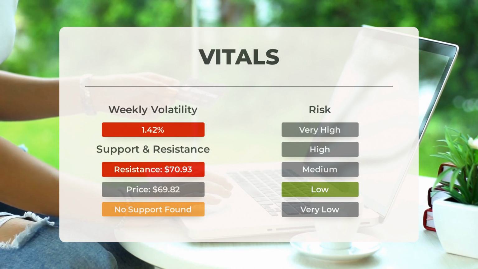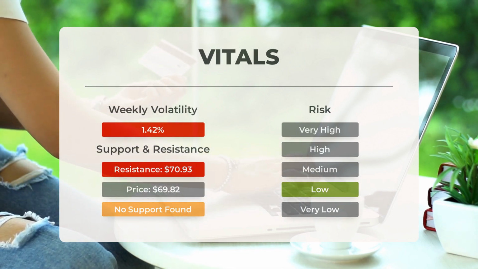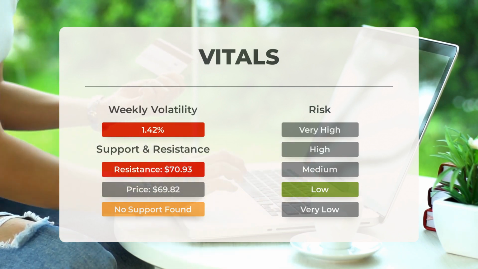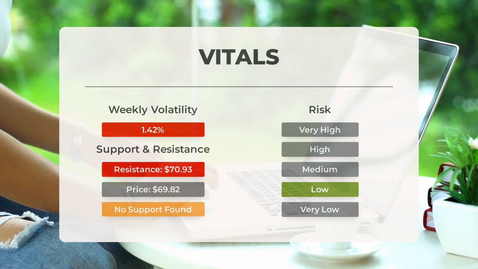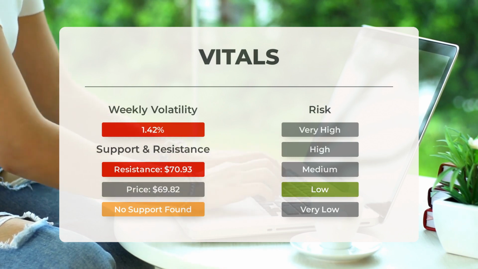In general, the ETF tends to have very controlled movements, and with good liquidity, the risk is considered very low in this stock. During the last day, the ETF moved $0.740 between high and low, or 1.06%. For the last week, the ETF has had daily average volatility of 1.42%.